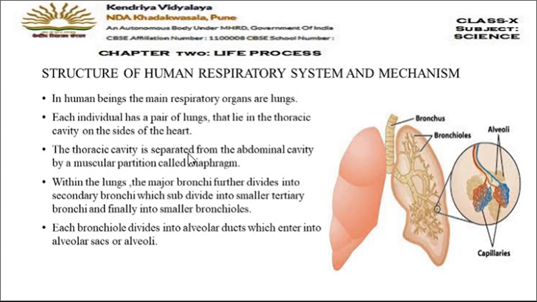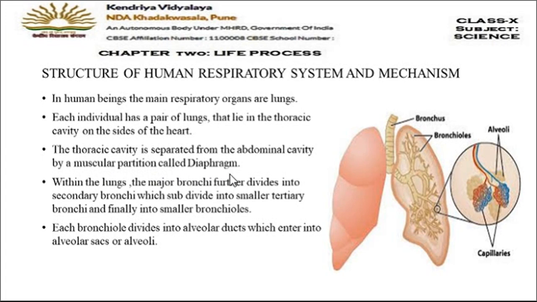Heart is present in between. The thoracic cavity is separated from the abdominal cavity. Thoracic cavity means the chest region is separated from the abdomen cavity. Abdomen means the stomach area. So the chest region is separated from the stomach area by a muscular partition. A muscular lining is present, which is called diaphragm. This diaphragm is a very important organ in respiration. It plays a very important role while inhaling and exhaling the air. So it's a muscular partition.